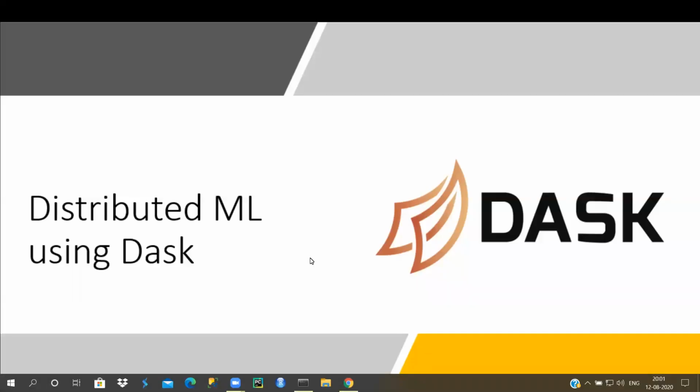Using Dask. So in this session, we are going to essentially understand what Dask is, and we will also see why Dask is important in various circumstances, right?